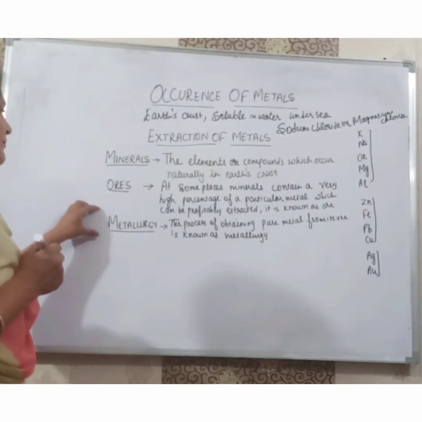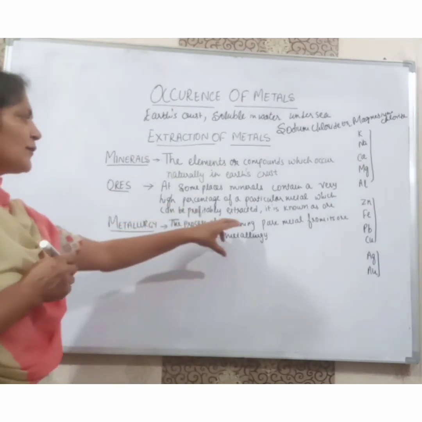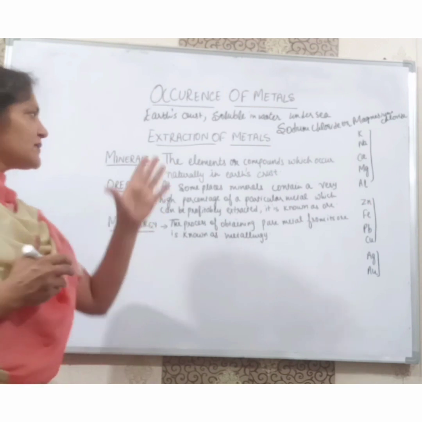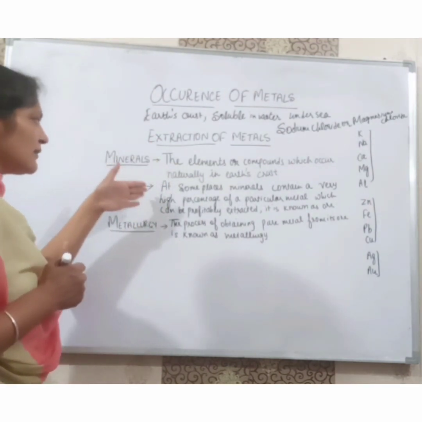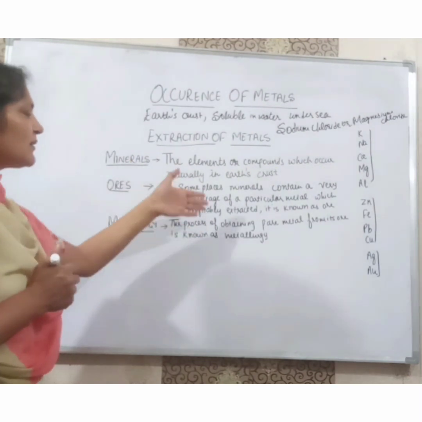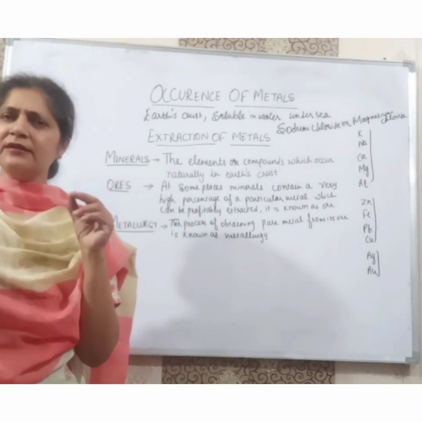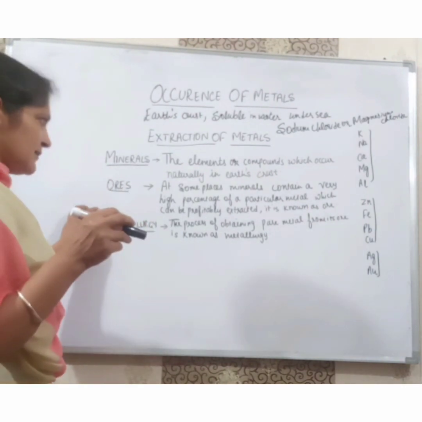Next is metallurgy. What is metallurgy? The process of obtaining pure metal from its ore, right? First we discussed what are minerals, then we discussed what are ores. Now from the ores we have to extract the pure metal, which process is known as metallurgy.